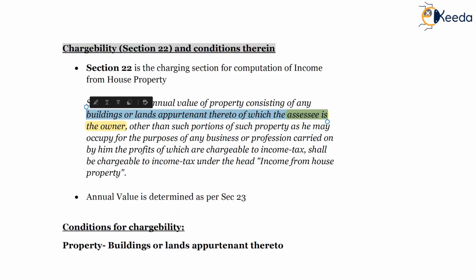Then the property shouldn't be used for business and profession. So these three conditions you should be keeping in mind. This is the charging section. Building or land appertaining thereto, SSC is the owner and it should not be used for the business or profession.